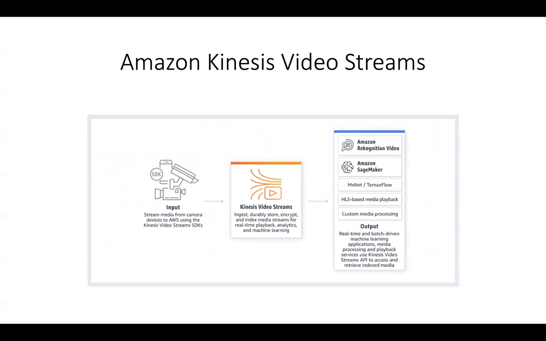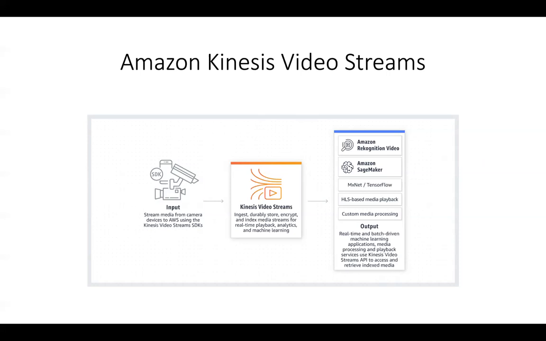So this is how Amazon Kinesis Video Streams works under the hood. All of your input, which comes from streaming media from camera-connected devices, or any number of devices, even millions of devices, you can send to Kinesis Video Streams, which ingests, durably stores, encrypts, and also indexes your data based on the timestamp for any real-time playback or analytics.